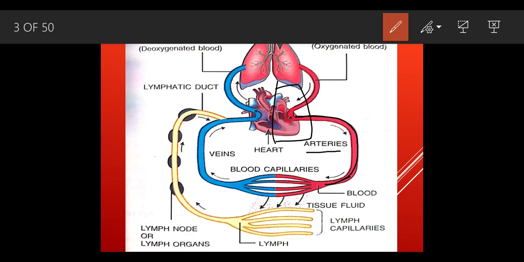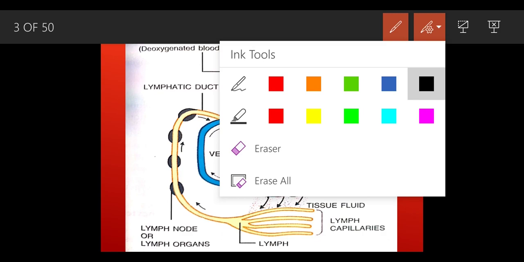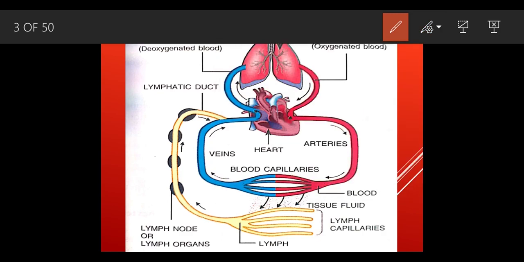As the blood moves inside these capillaries, it flows into the capillaries of the tissues, and there is a leakage of cells and plasma. What leaks out is plasma and leukocytes.